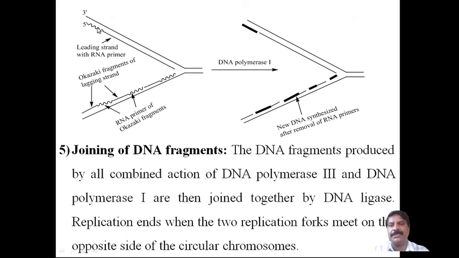Here this takes place. This is the leading strand. This is the 5 prime end, and that is 3 prime. Here there is a breakdown. There is an RNA primer of the Okazaki fragment. We take the Okazaki fragments of the lagging strand.